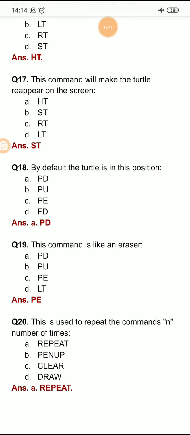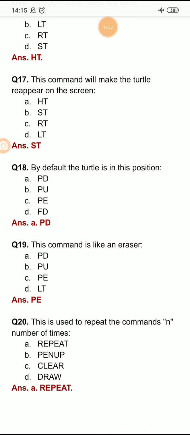Now question number 18: by default the turtle is in its, option A is PD, option B is PU, option C is PE and option D is FD. So by default the turtle is in its PD position, pen down position. It is in pen down position.